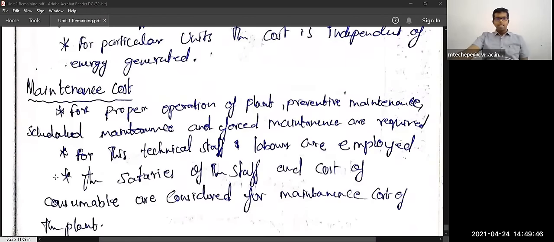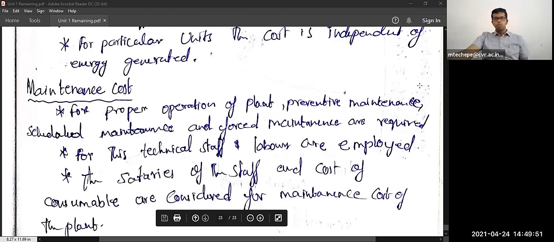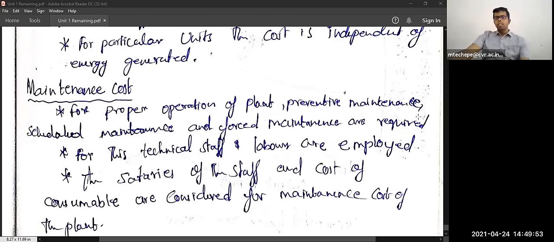Next, coming to the maintenance cost for the proper operation of the plant. For the proper operation of the plant, some preventive maintenance has to be maintained. Scheduled maintenance is there, and post maintenance is required. Preventive maintenance means that, if it does not happen, we are adding some equipment and other preventive measures, and we are also going for maintenance.